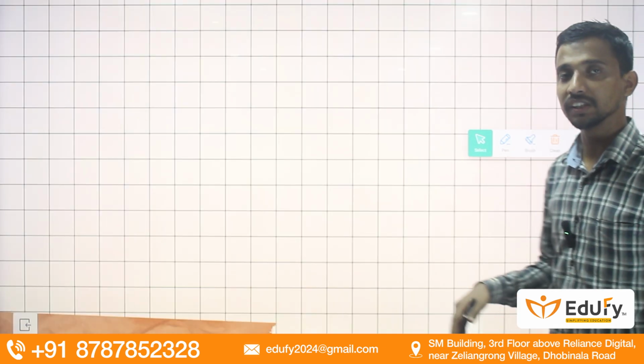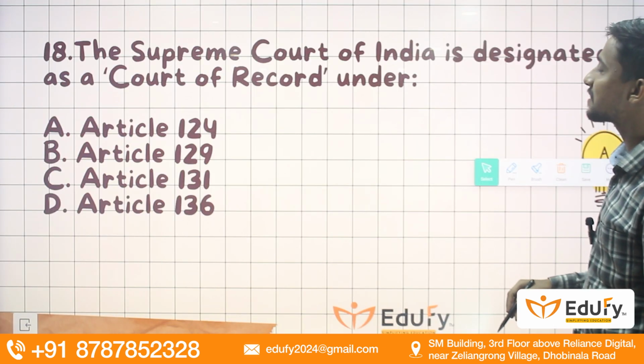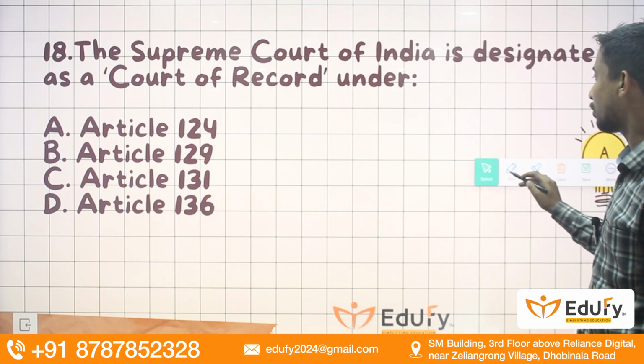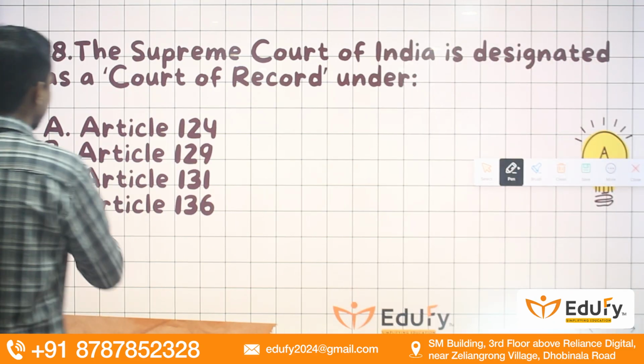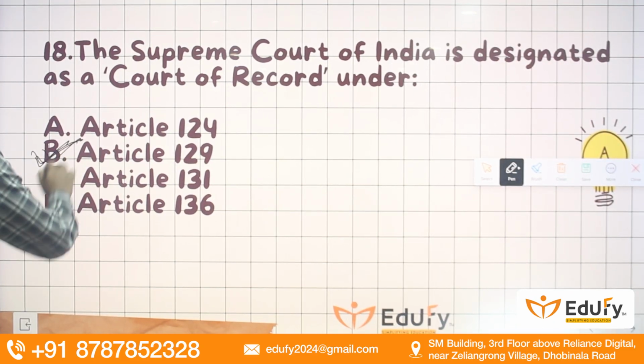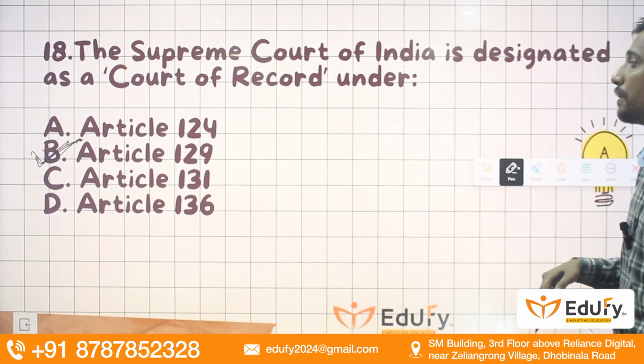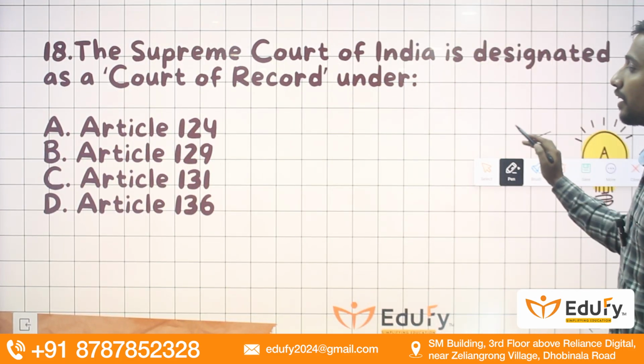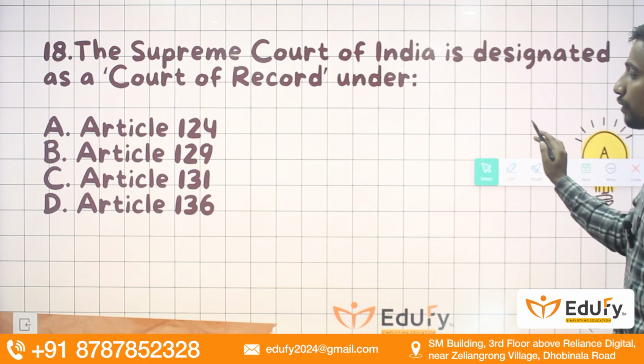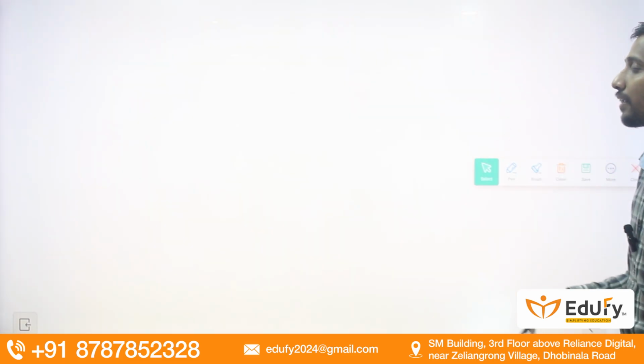Moving towards the next question, the Supreme Court of India is designated as a court of record under Article 129 of the Indian Constitution. That states that the Supreme Court will be a court of record.